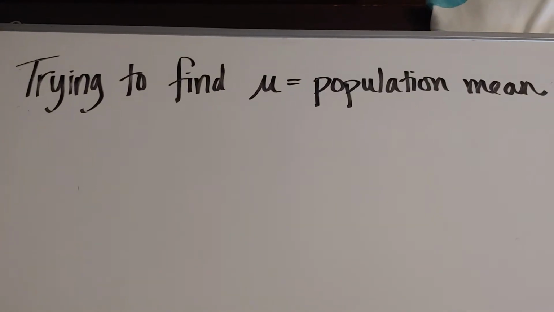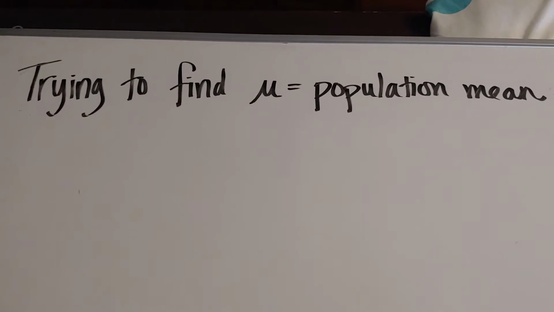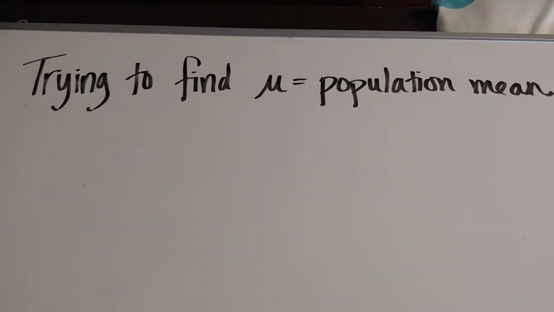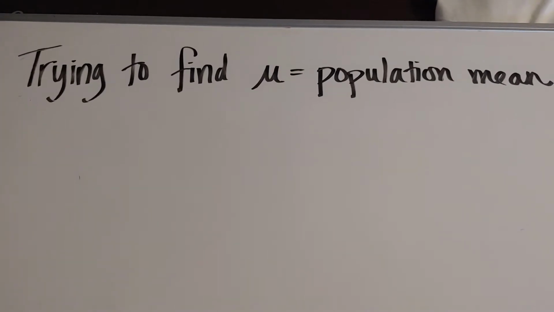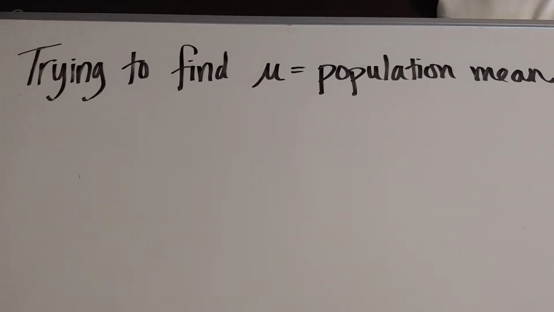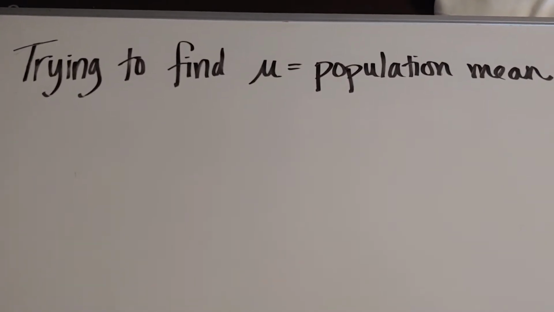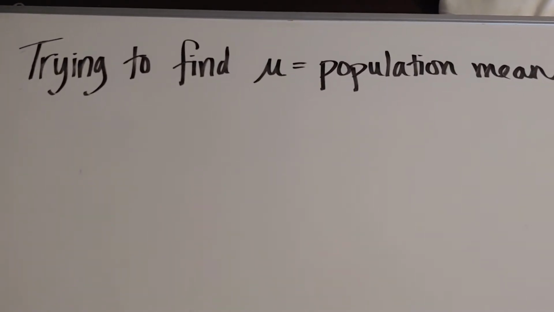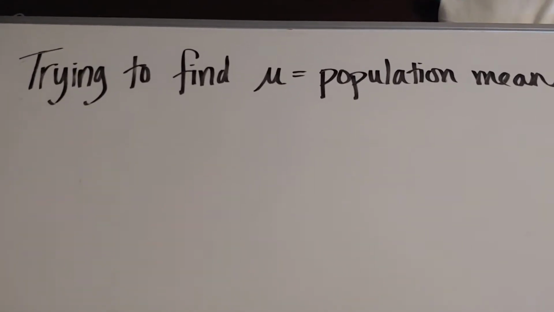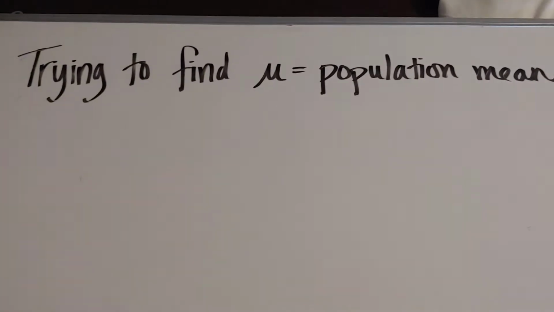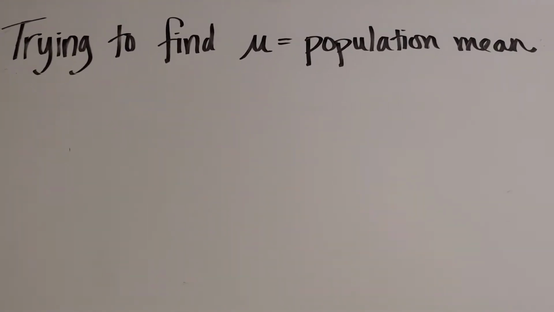Today we're going to have our first lesson on trying to find mu, the population mean. So the question is that we're going to ask a question of a population and we want to know what the mean is. So for example, let's say during quarantine, we're curious about the number of TV shows Californians have binge watched on Netflix. So I'm not saying hours, I'm saying number of shows, okay? So you can imagine that we could get a little bit of everything when we sample everyone.